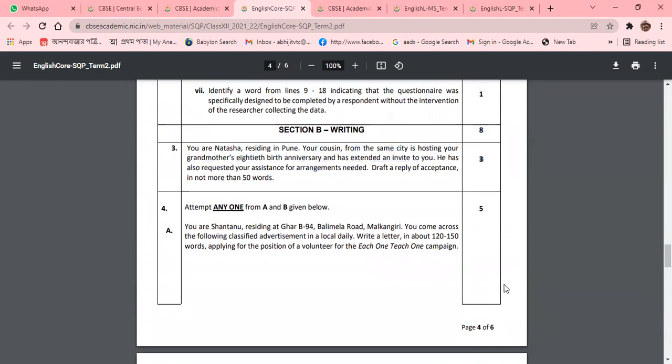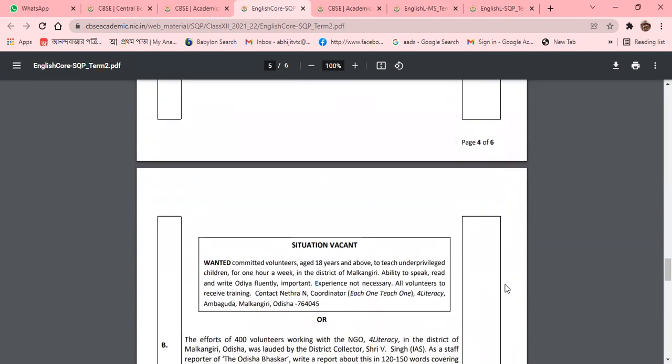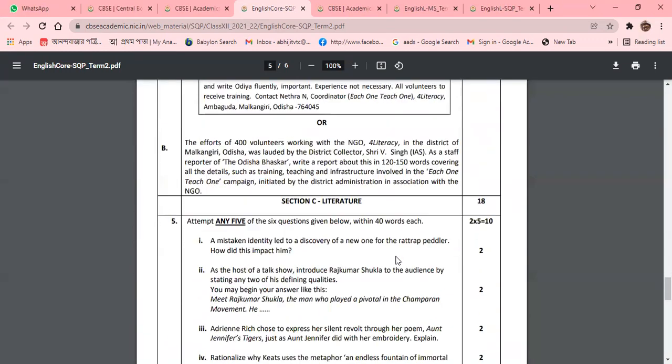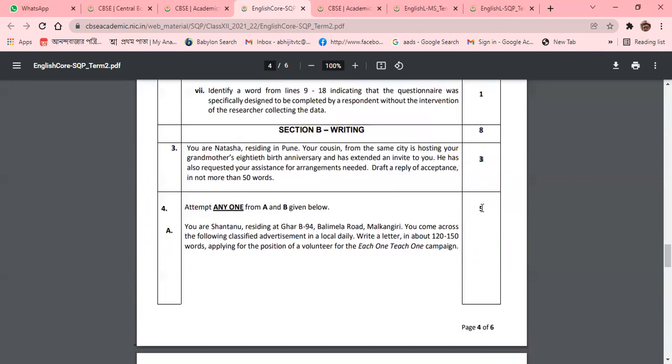Now, in the second part, in question number 3, only 1 question will be given and there is no alternative. No extra question has been given. But in question number 4, A and B, alternative questions will be there, and that will carry 5 marks. So you can see that you are Shantanu, residing at B94, Bonimela Road, Malgiri. You come across the following classified advertisement. So it is an advertisement. Write a letter applying for the post of volunteer.